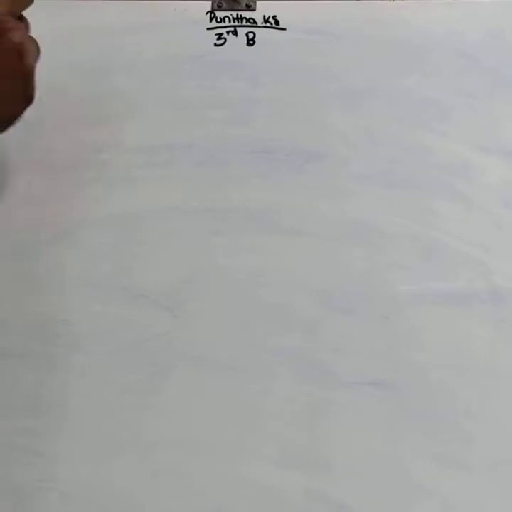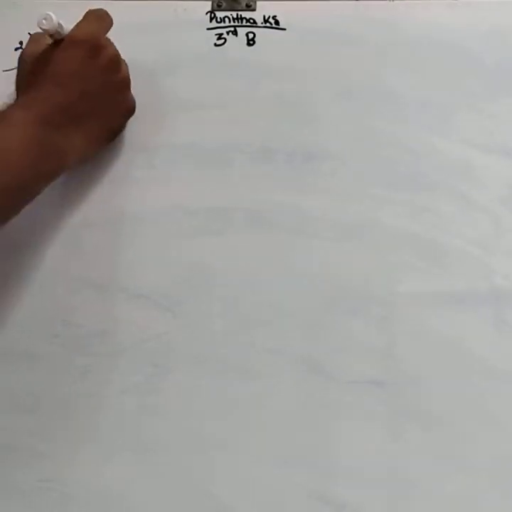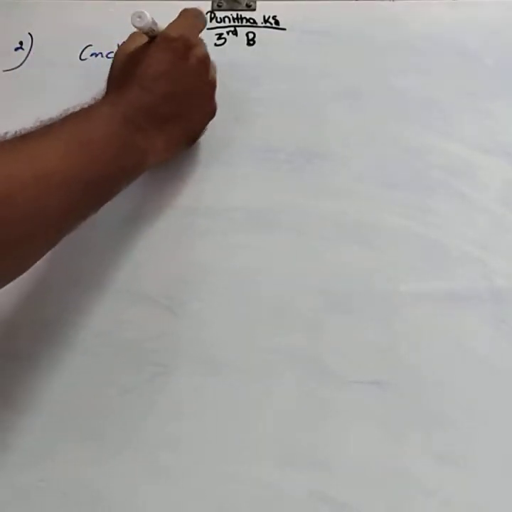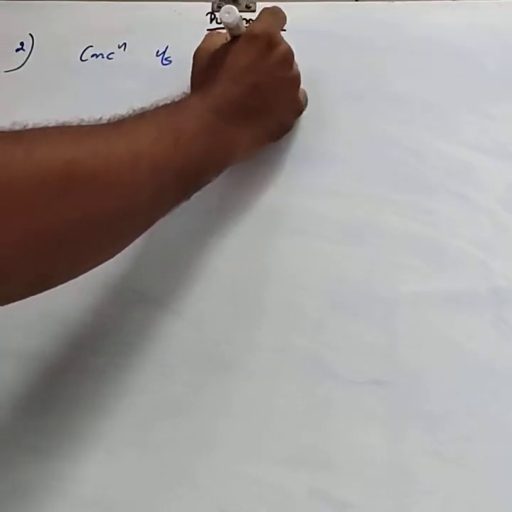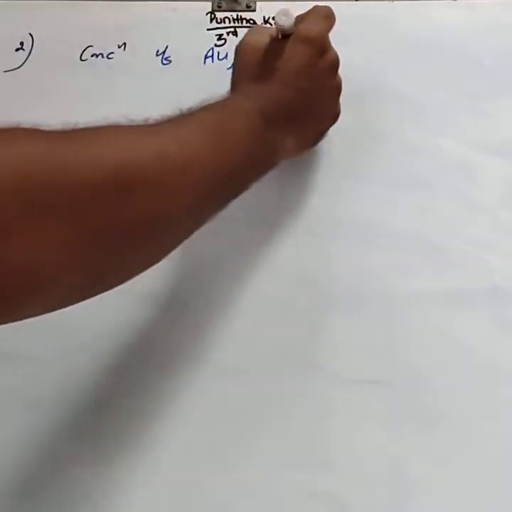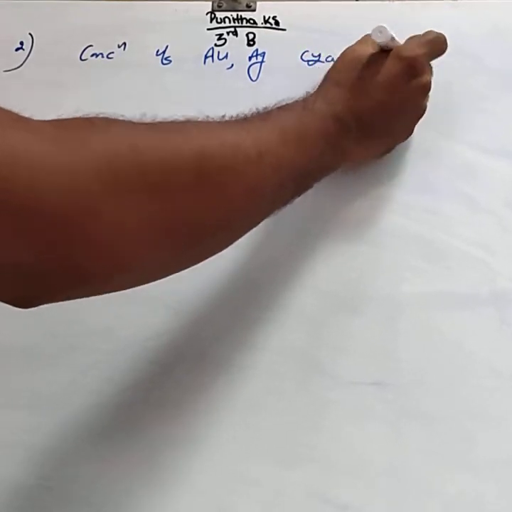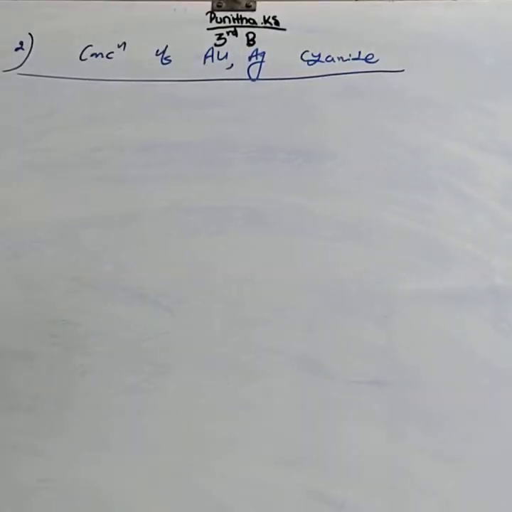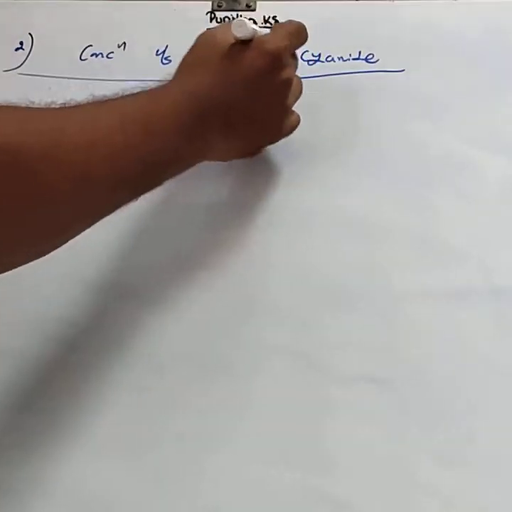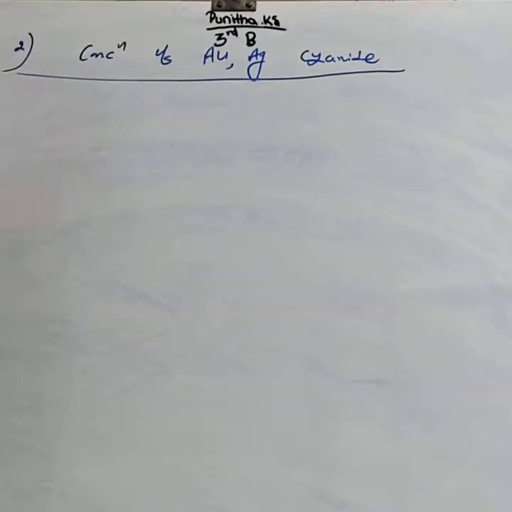Next, the second example is concentration of gold and silver by the cyanide process. This question carries 2 marks. This one is a 2 marks question.